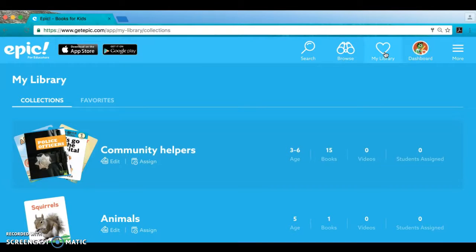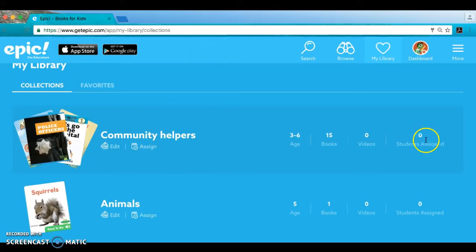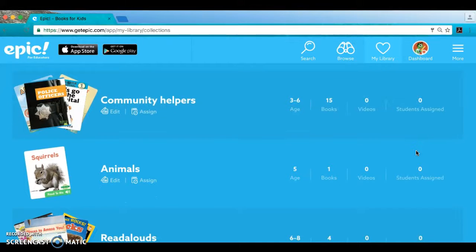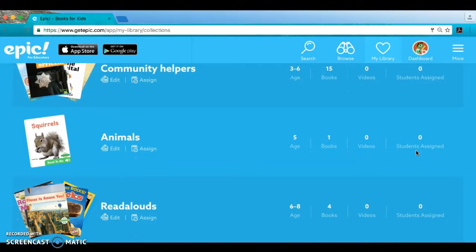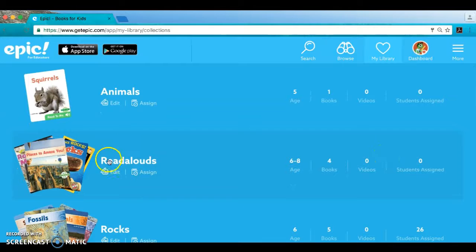That's why there are different libraries here. Just to show you, I have one on community helpers. You can assign the books to your students. So far, I haven't assigned this library to my students. This is a library that I got from a teacher that had already created it. So you can create your own or you can copy some from other teachers, which is great. I started one about animals, but as you can see, it only has one book. Then I created one for read alouds, books that I'm collecting that I would like to read to my students out loud, showing them on the screen.